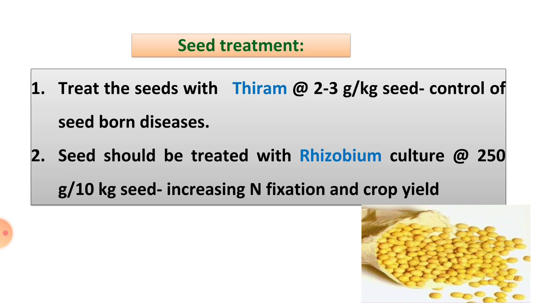Rhizobium is used for increasing nitrogen fixation in the soil, increasing the microbial population of the soil, and increasing the crop yield. This is the application rate of rhizobium culture. This is the seed treatment.